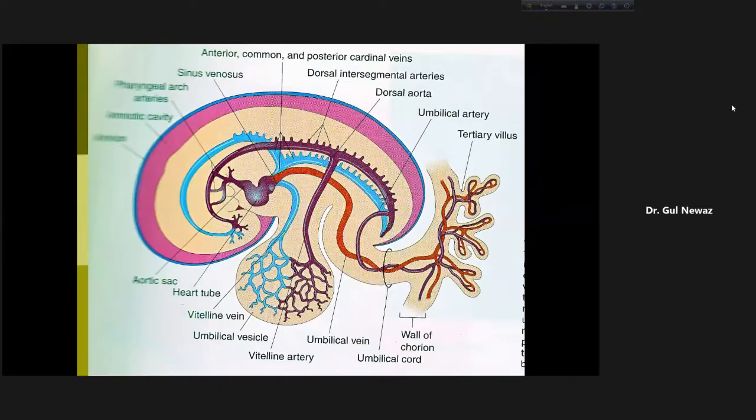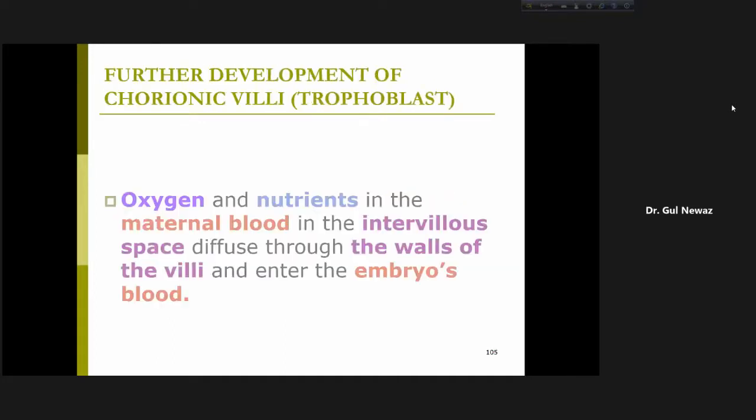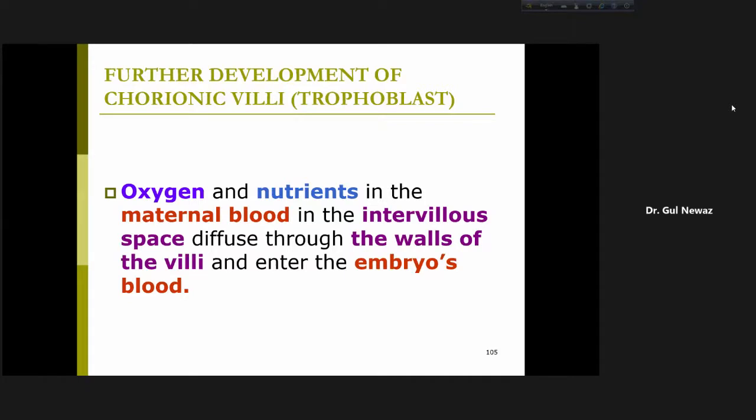So we have finished, and hence by the end of the 3rd week, when the heart begins to beat, embryonic blood starts to flow slowly through the capillaries. Now what will happen, oxygen and nutrients in the maternal blood in the intervillus space diffuse to the walls of the villi and enter the embryonic blood. Let us see the figure, I'll tell you.